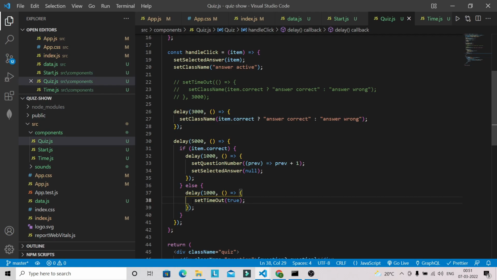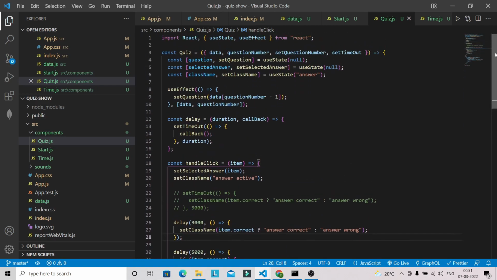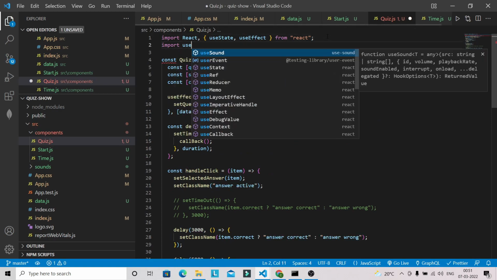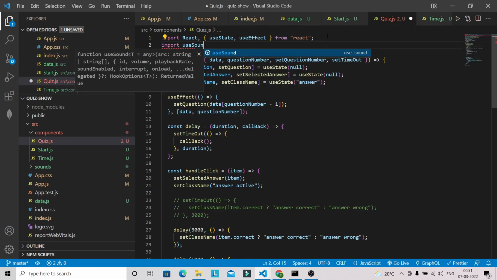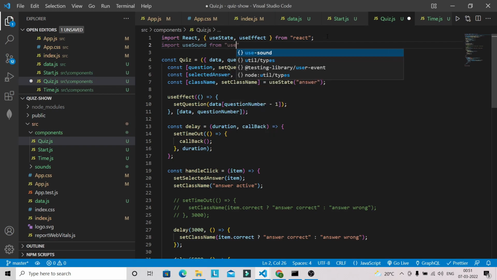Now after that, we have to use sound as well. So I'm going to first bring use sound from the use sound package that we have installed.